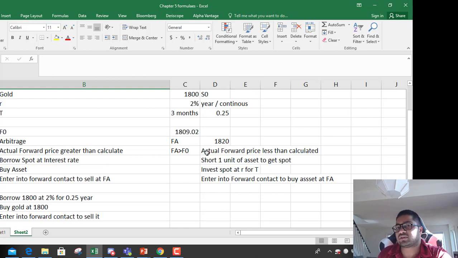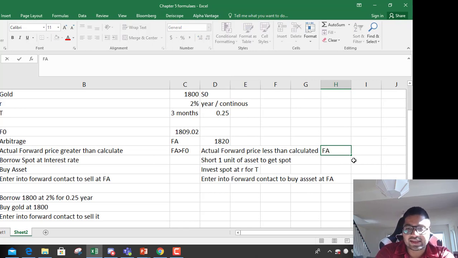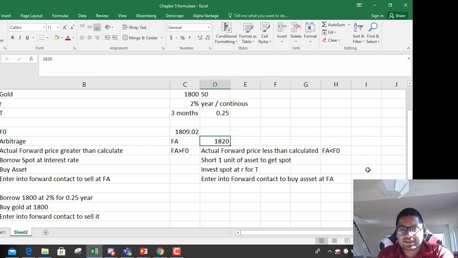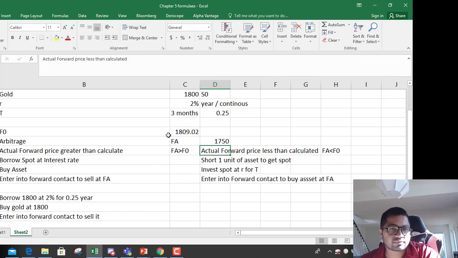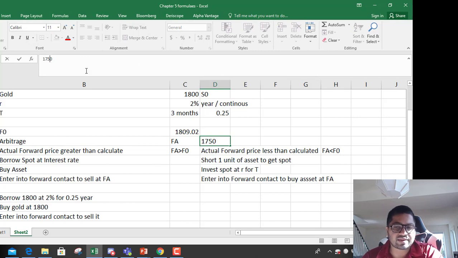The other way around, if the actual forward price FA is less than the calculated forward F0. Let's say it's 1750 instead of 1809. 1750 is too far away, so I'll consider 1790.